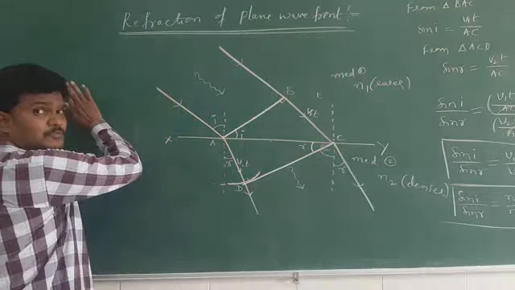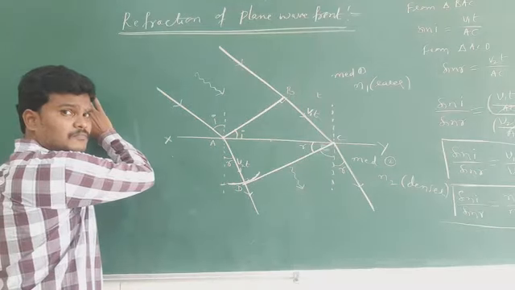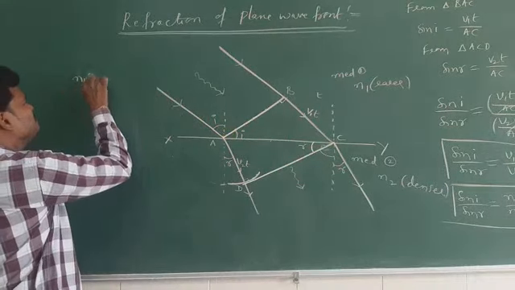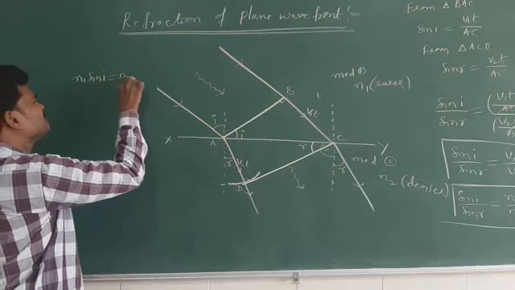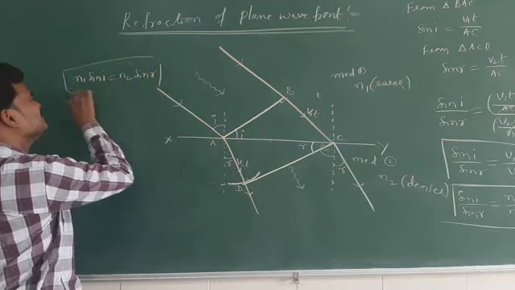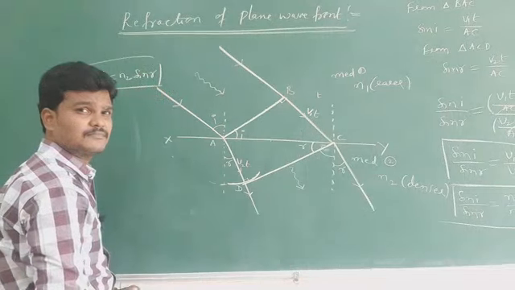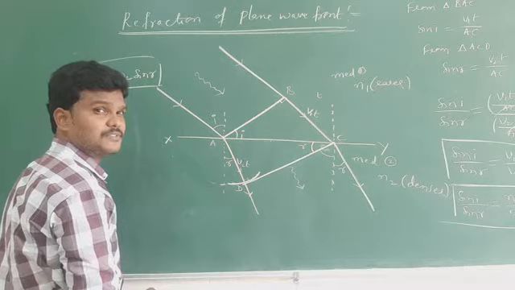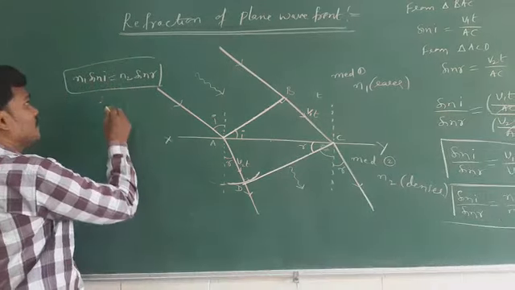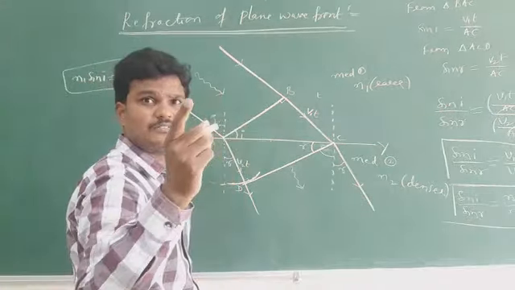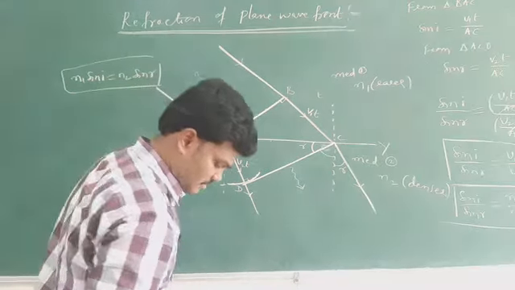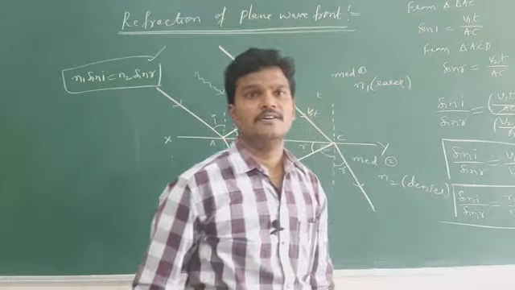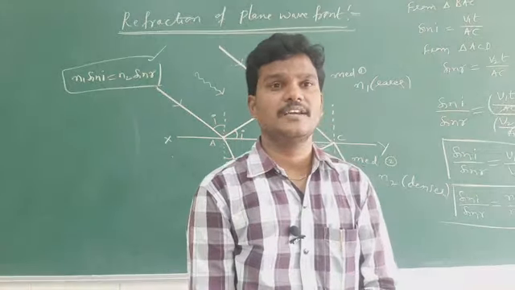Let me write here. Is it visible on the left side? Visible. Yeah. Now tell me the next step. N1 sin I is equal to N2 sin R. What is this? This is nothing but Snell's law of refraction. Someone unmute, some disturbance is coming. So this is the verification of Snell's law of refraction by using Huygens wave theory.